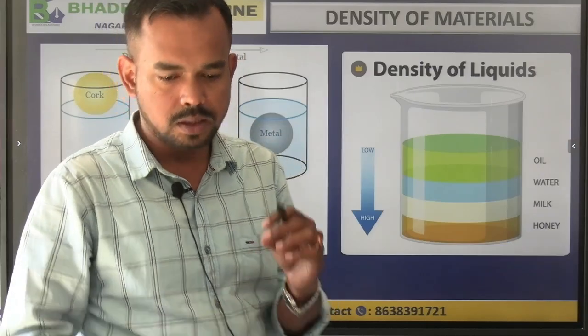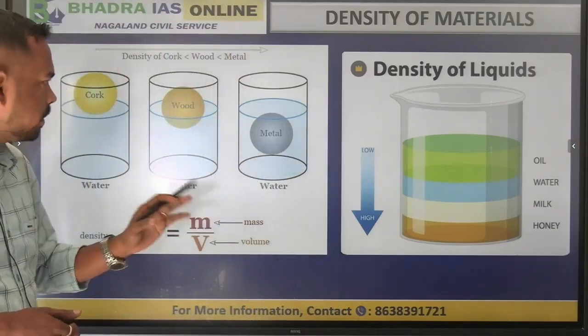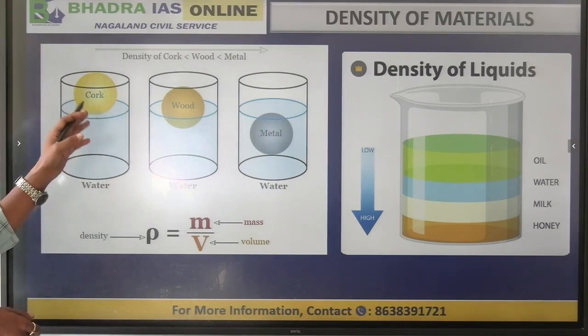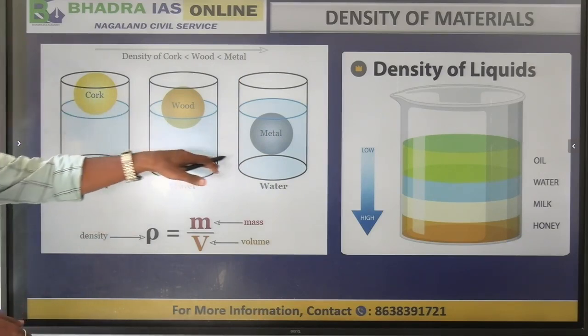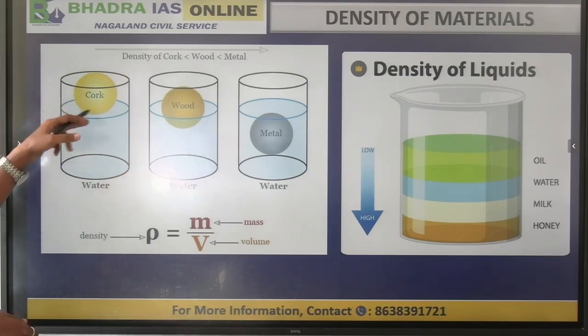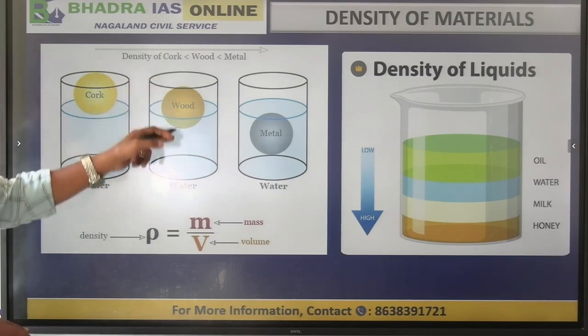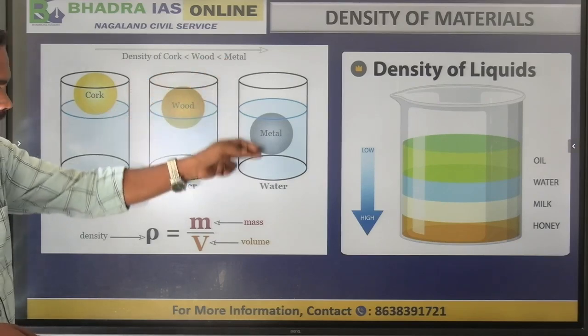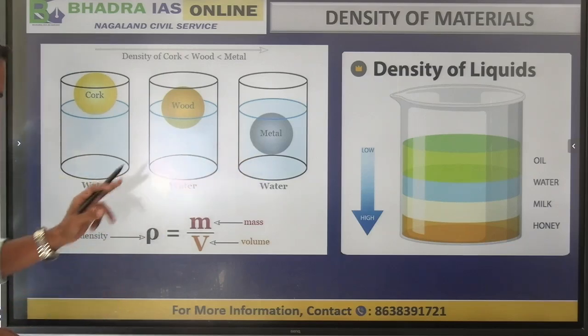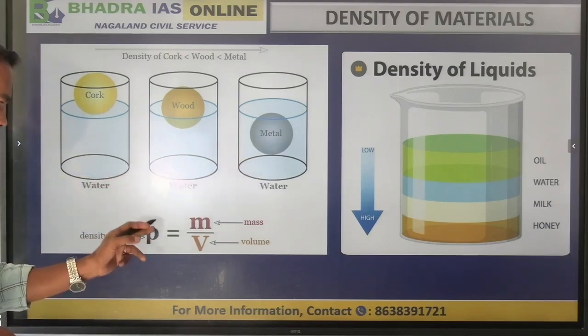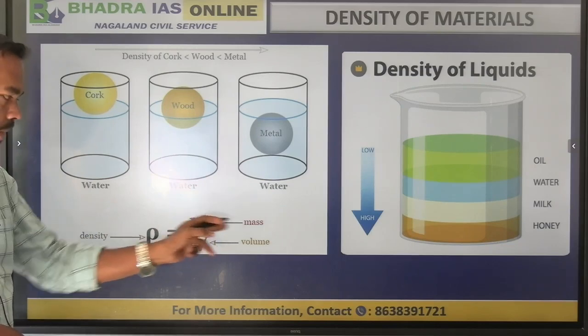Also we can see in the liquid medium and other mediums an example: if we pour water in a particular container, the cork, which is much less dense than water, will float, wood will go partly inside the water, and metal will just go down in the water.